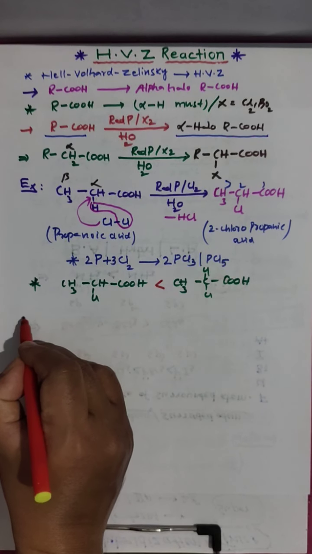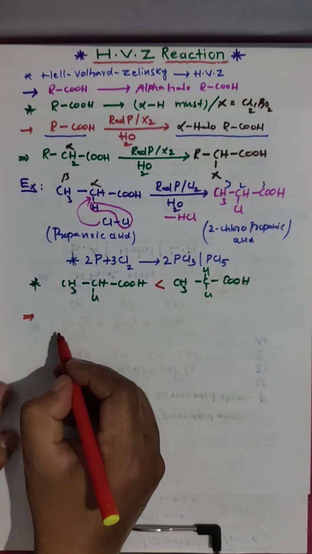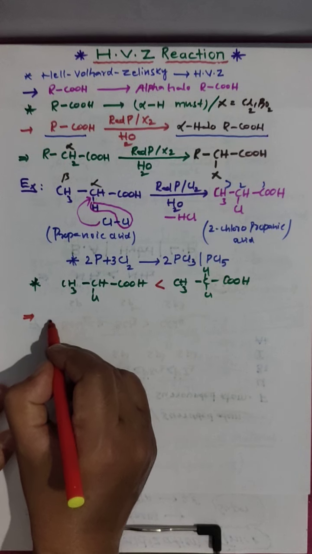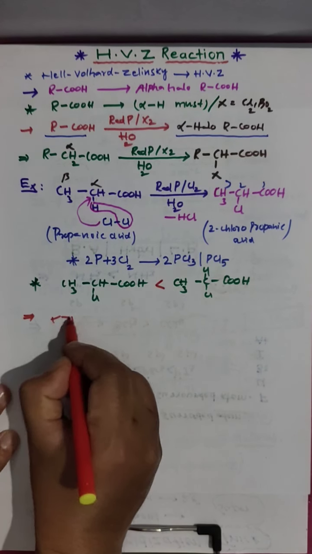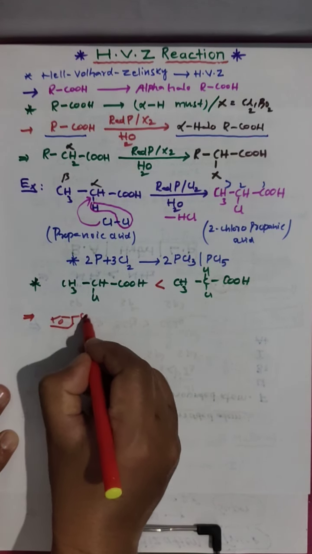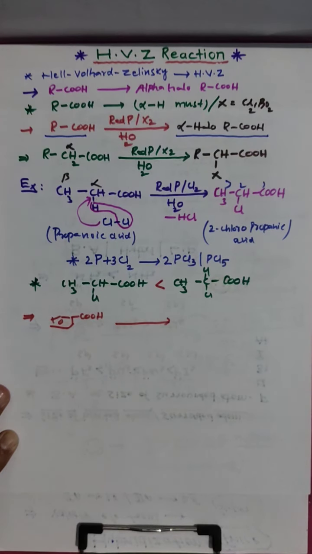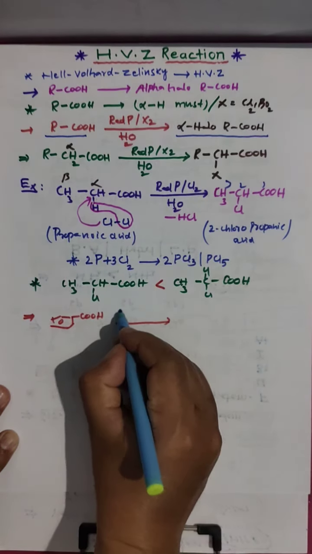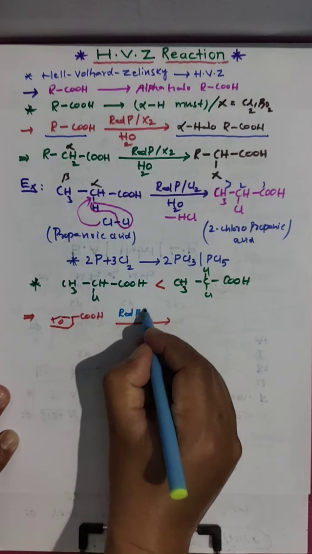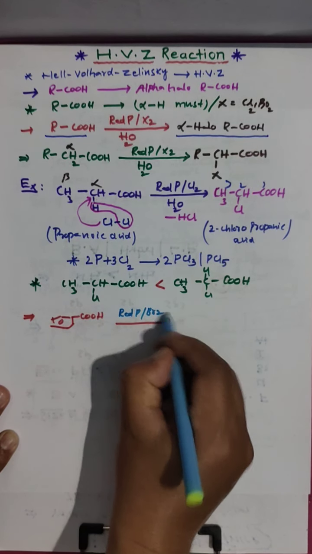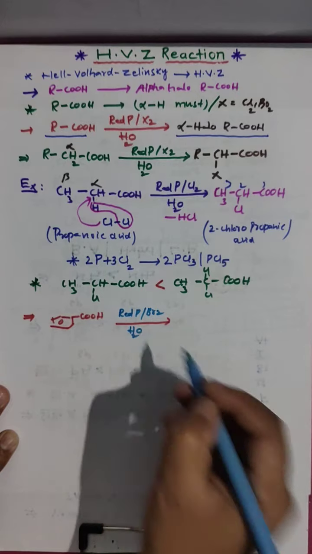And here the question may be given like this. For example, benzoic acid in the presence of red phosphorus and bromine in water medium.